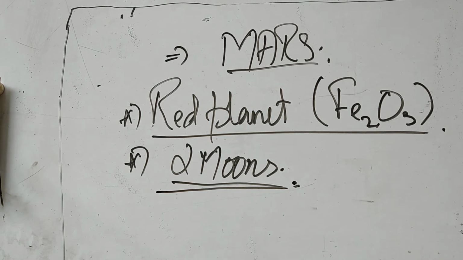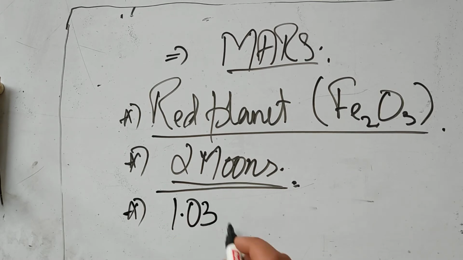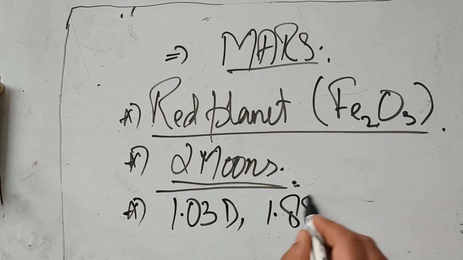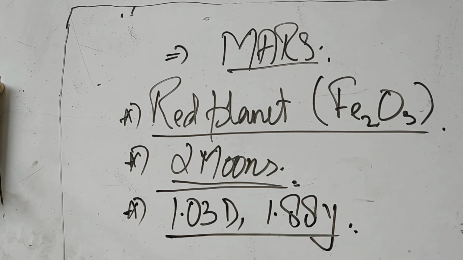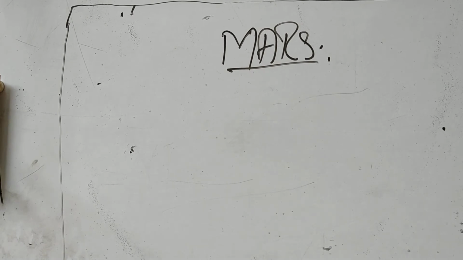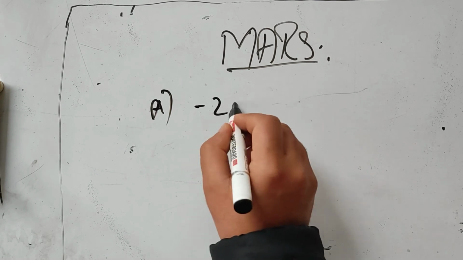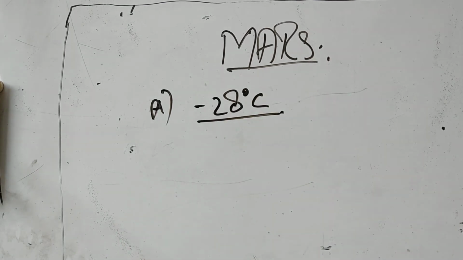And if we talk about its rotation and revolution, it takes around 1.03 days to complete a rotation, and the revolution takes around 1.88 years. So this is almost twice the time Earth takes to complete a revolution. If we talk about the average temperature on Mars, it will obviously be less than the temperature on Earth, because it's much farther from the sun. In case of Earth it was 16 degrees, and in case of Mars it's around minus 28 degrees Celsius. So this is basically the average temperature on Mars.